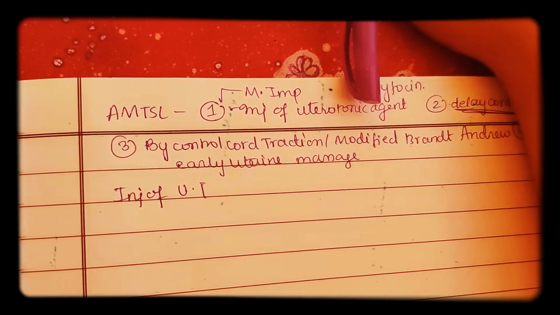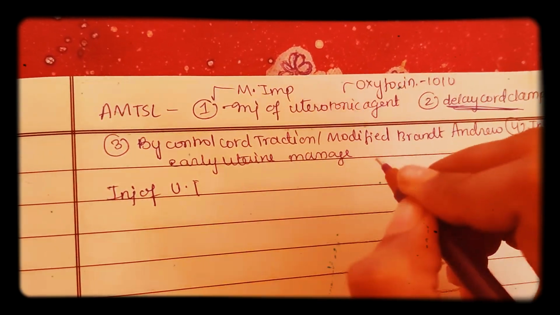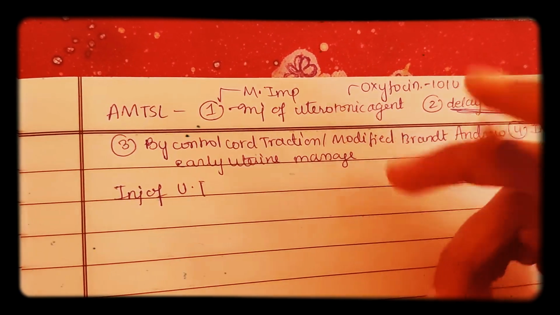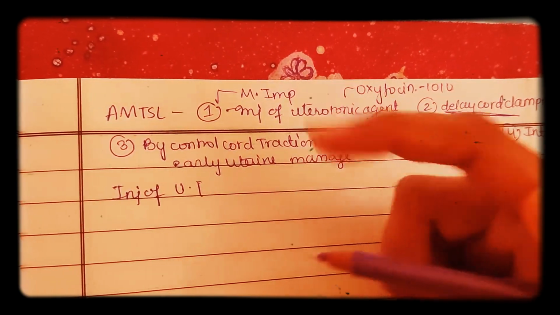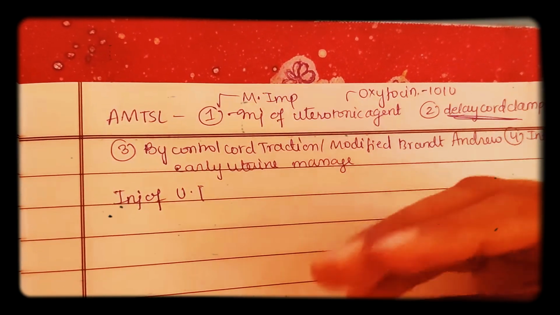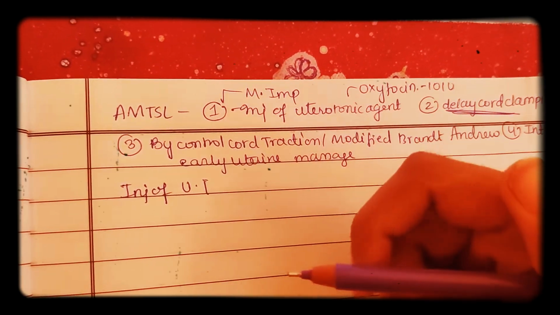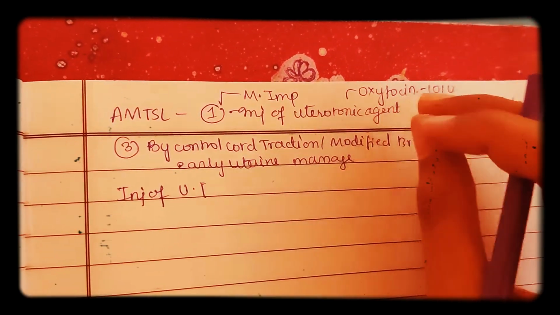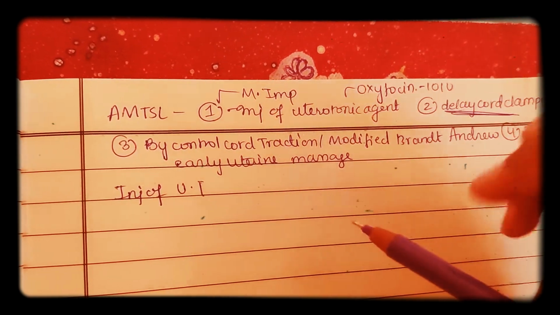The dosage of oxytocin which you give is about 10 international units, and the route is by IV infusion or intramuscular. The onset of action is 3 minutes by intramuscular route, 1 minute by intravenous route. Duration of action is 3 hours for intramuscular route and 1 hour for intravenous infusion. So remember, oxytocin is never given as IV bolus because it can lead to hypotension, erythema and cardiac arrest.